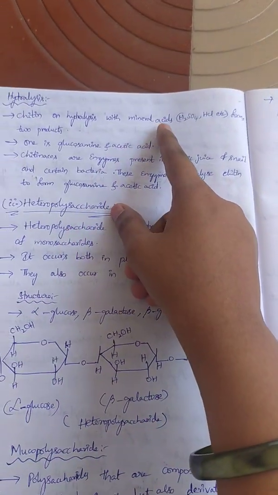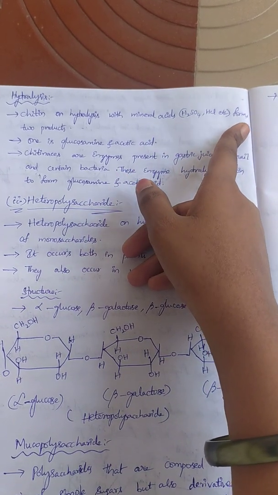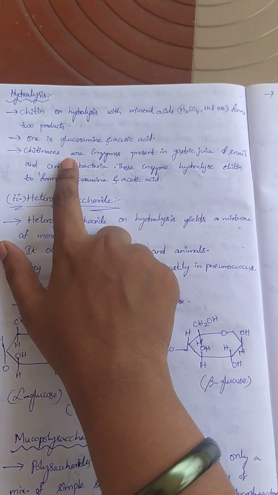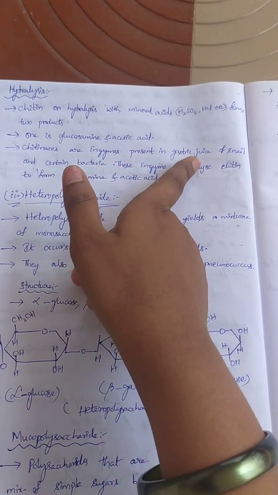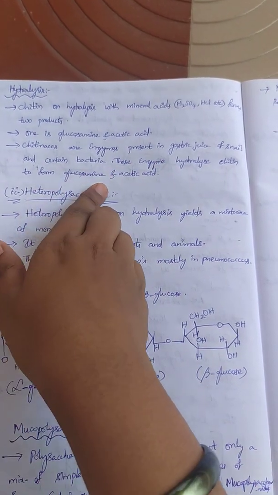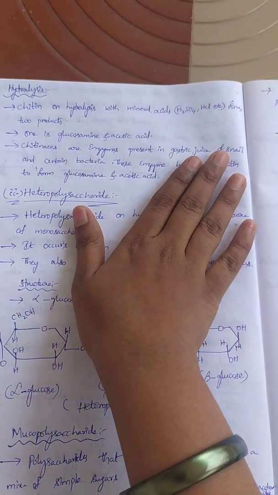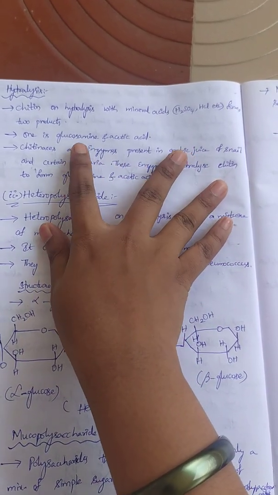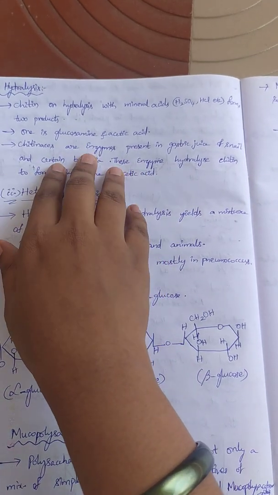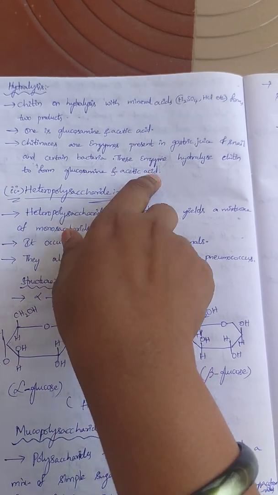This chitin on hydrolysis with mineral acids like sulfuric acid and hydrochloric acid forms two products, that is glucosamine and acetic acid. Chitinases are the enzymes present in the gastric juice of snail and certain bacteria. These enzymes hydrolyze chitin to form glucosamine and acetic acid. Okay, in snail gastric juice, chitinases are the enzymes present, and this enzyme hydrolyzes chitin to form glucosamine and acetic acid.